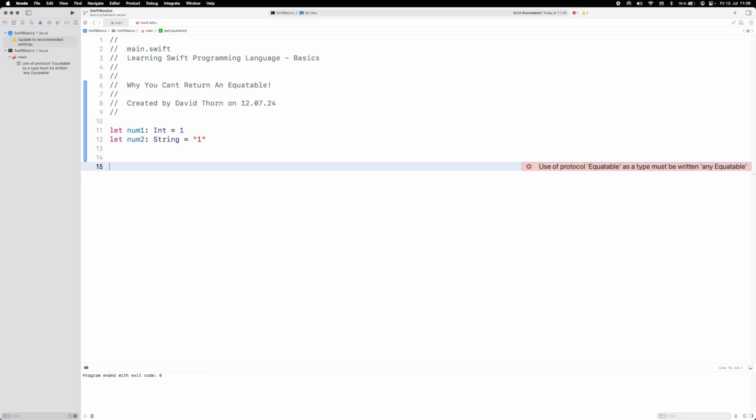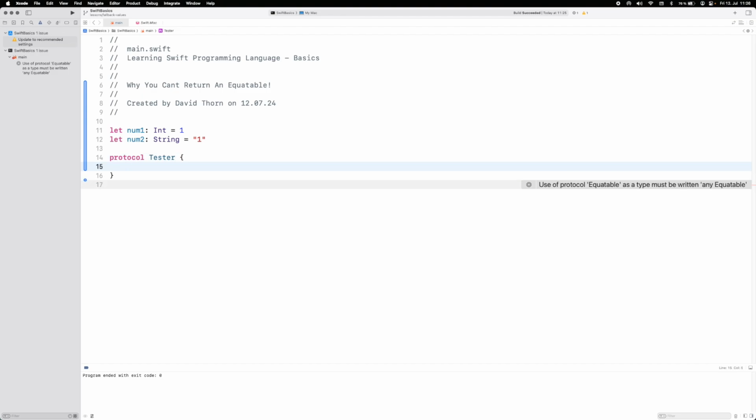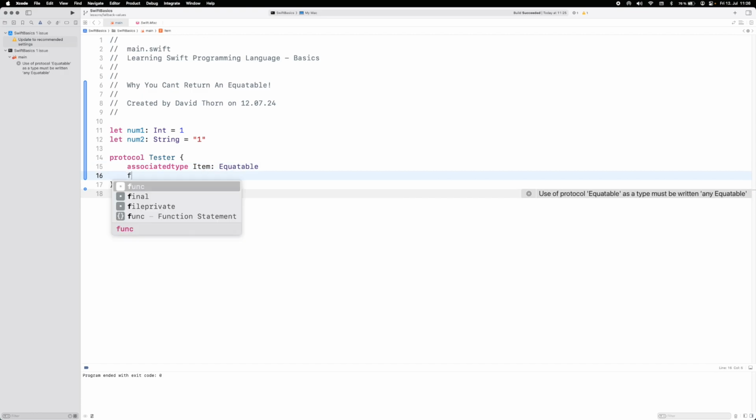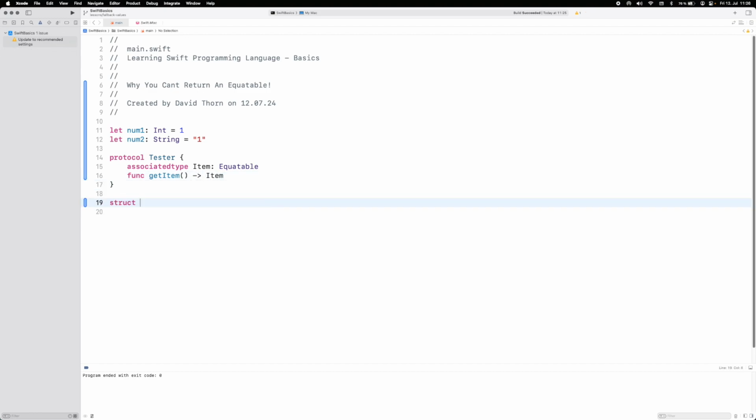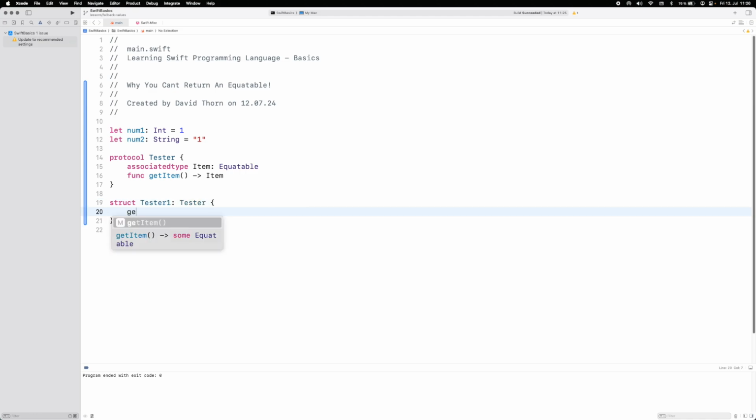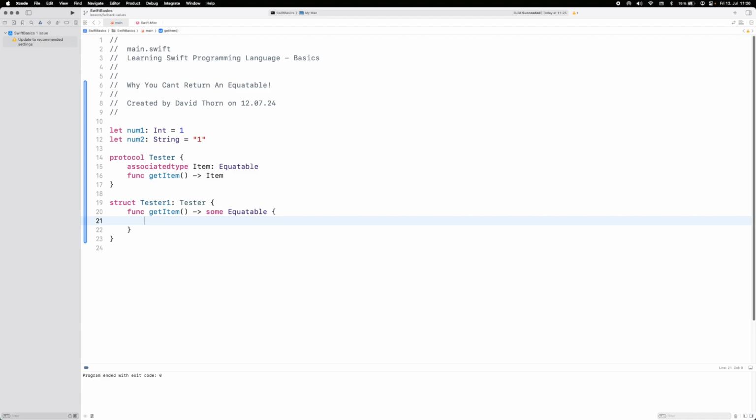So let's write another protocol and call it Tester again. Here we give it an associated type, Item, and this type is going to be Equatable. Then we say getItem, which returns Item. So here is our Tester protocol, and we'll say Tester1 implements Tester, and then we write getItem, returning some Equatable. It's actually helping us now.